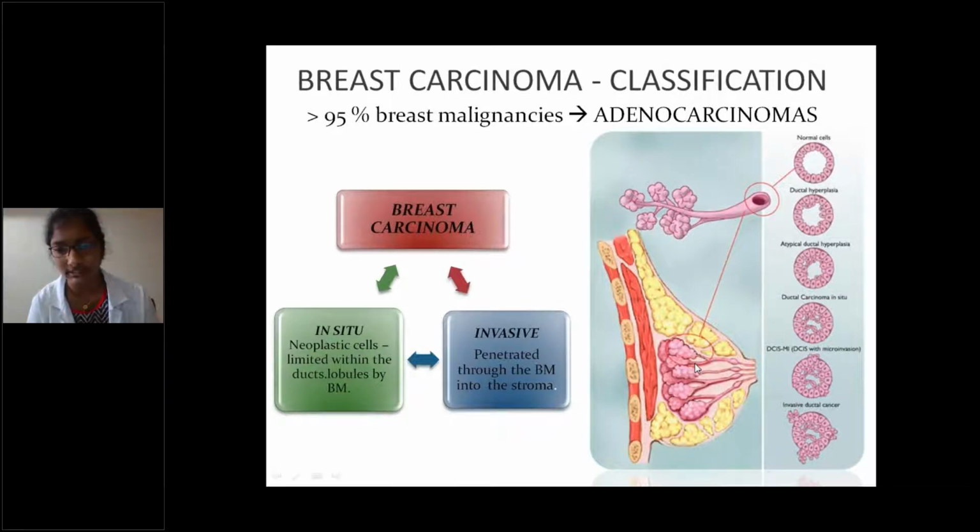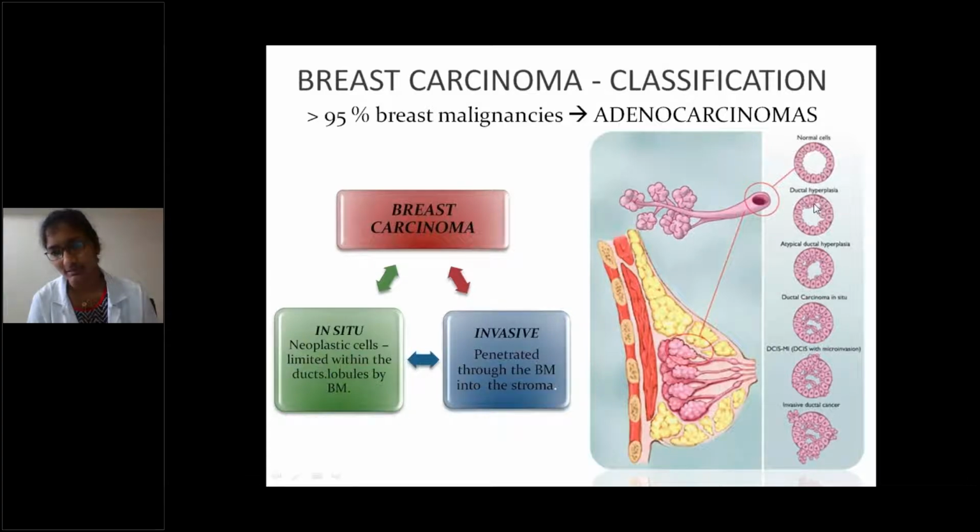This is the terminal duct lobular unit of a breast with higher density. This is fat. These are the terminal duct lobular units. Okay, this is the pectoralis muscle. Okay, this is a basic terminal unit. This is a duct and normally lined by ductal epithelial cells. Now, these are the normal cells.